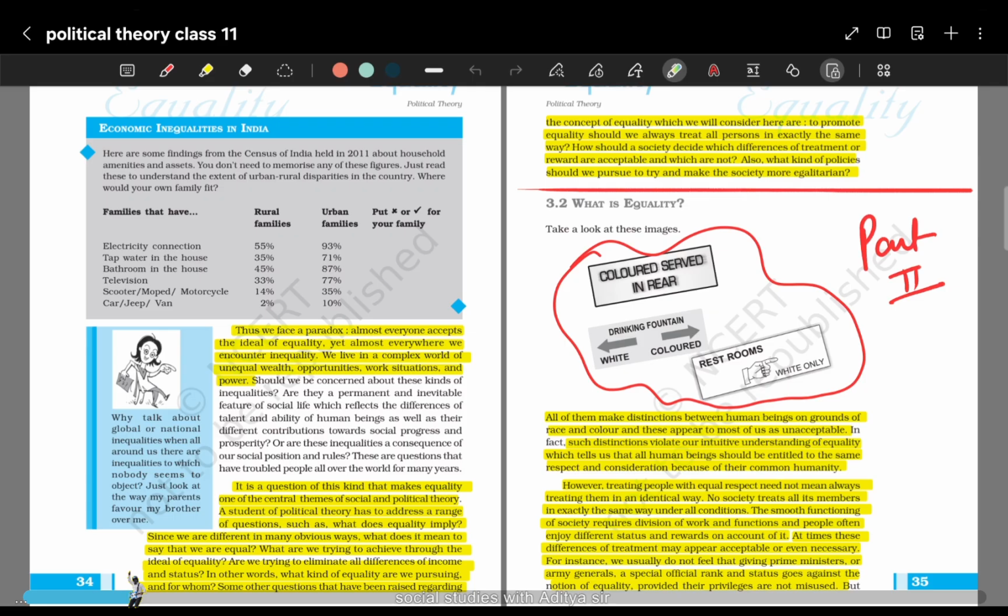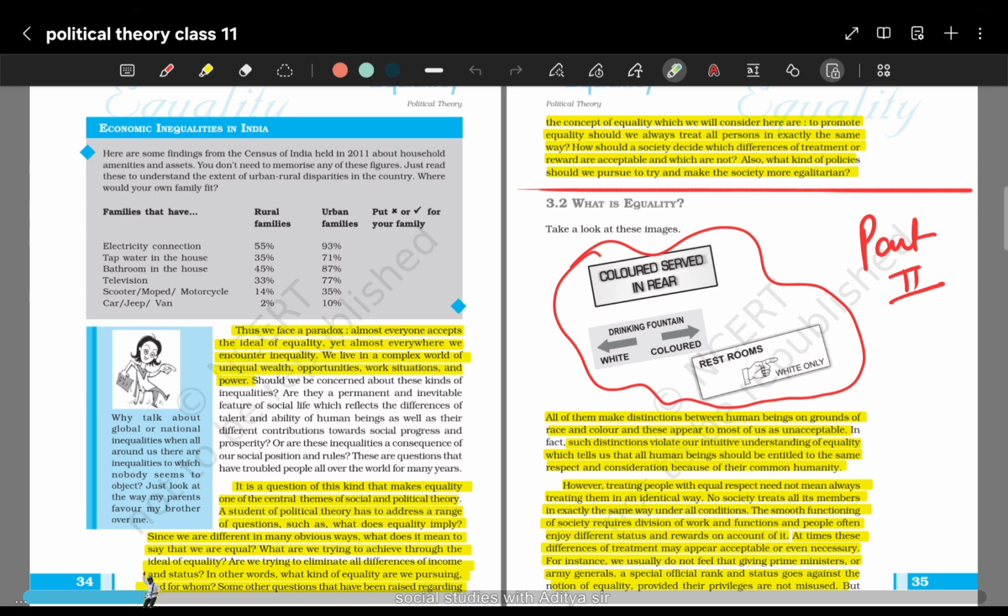That means you and I are not different. Even though I live in some other part of the nation, you live in another part, or some people live in another country, we are all equal irrespective of the color of our skin, the race we follow, the religion we follow, or the gender we have. Despite all these differences, we are all equal because first of all we are human beings.